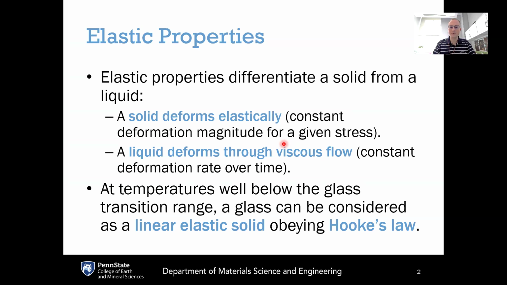Elastic properties are one of the key sets of properties that differentiate a solid from the liquid state. If you expose a solid material to a stress, the initial response of that solid material will be elastic, meaning that if you apply a stress, the solid is going to have some sort of constant deformation magnitude for a given stress. And as long as you are in that elastic regime, when you remove the stress, the initial deformation is recovered. So the material will go back to its original dimensions.